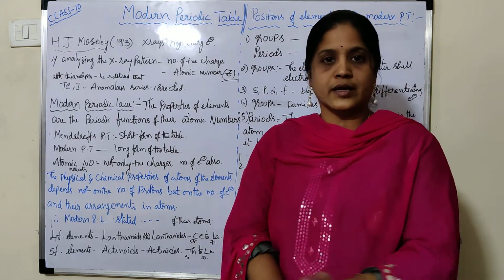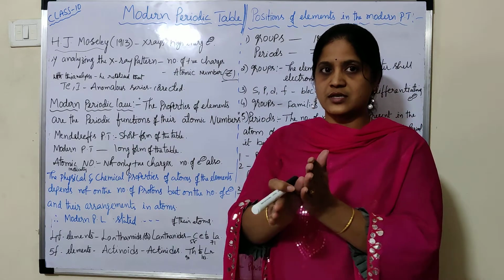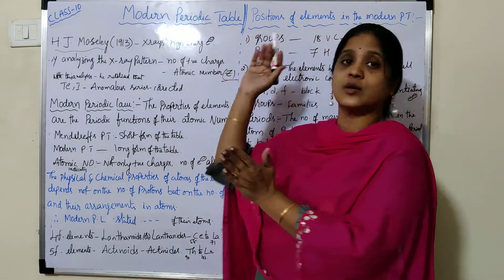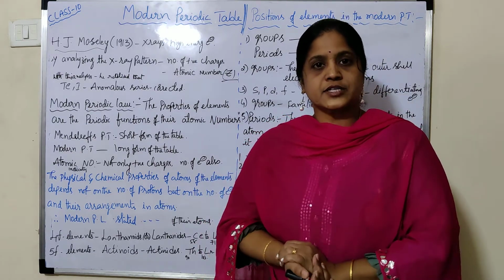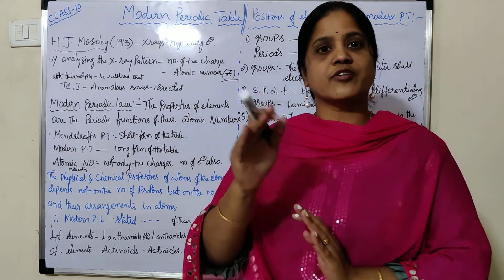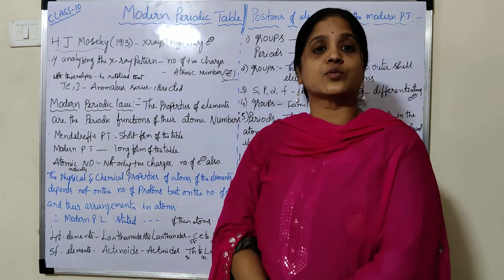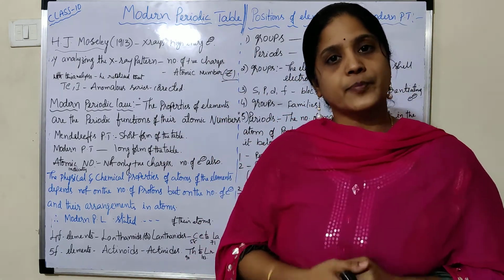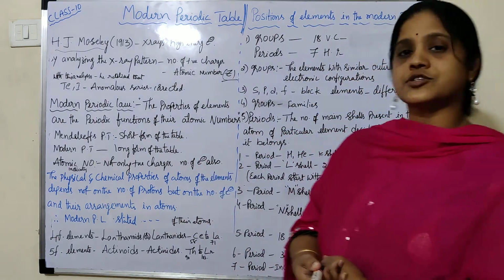Earlier we discussed the Mendeleev periodic table. Based on that, this modern periodic table was classified. The Mendeleev periodic table is known as the short form of the periodic table, and this modern periodic table is known as the long form of the periodic table.